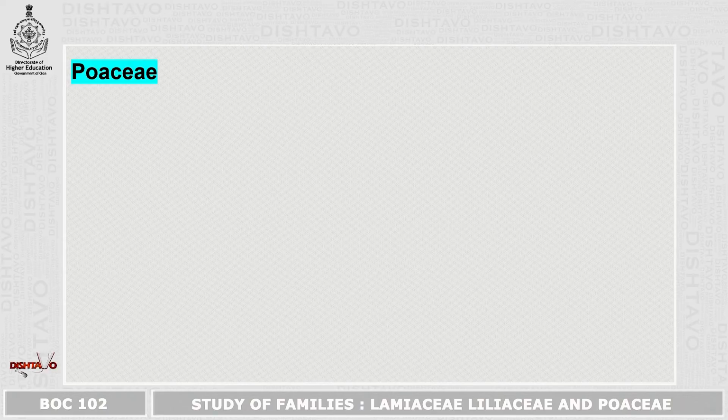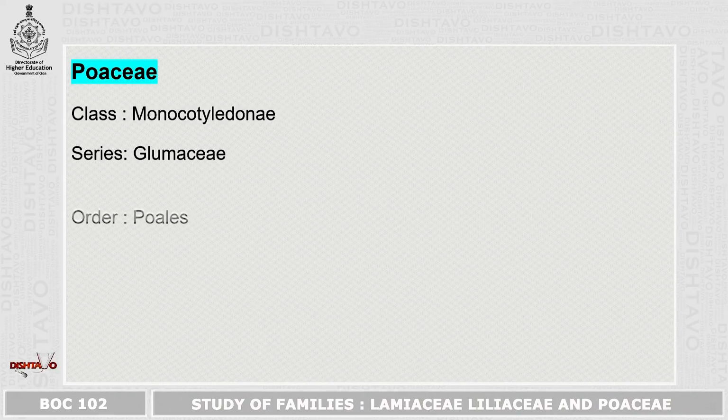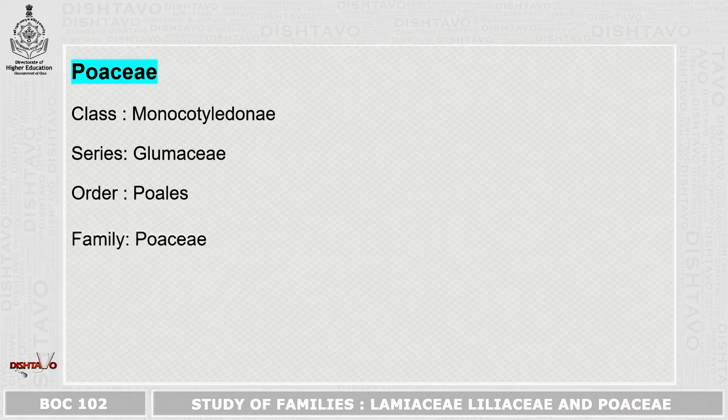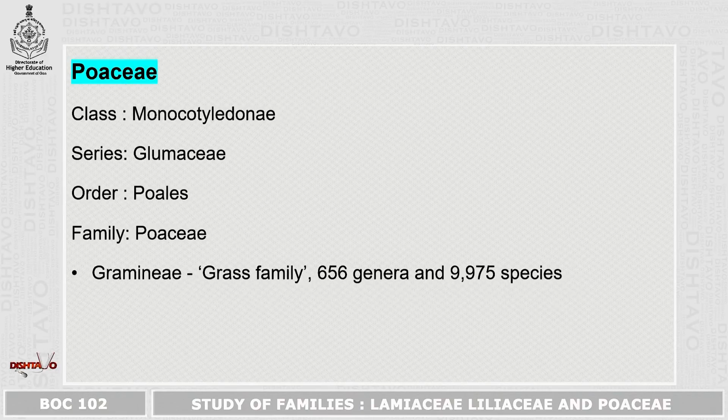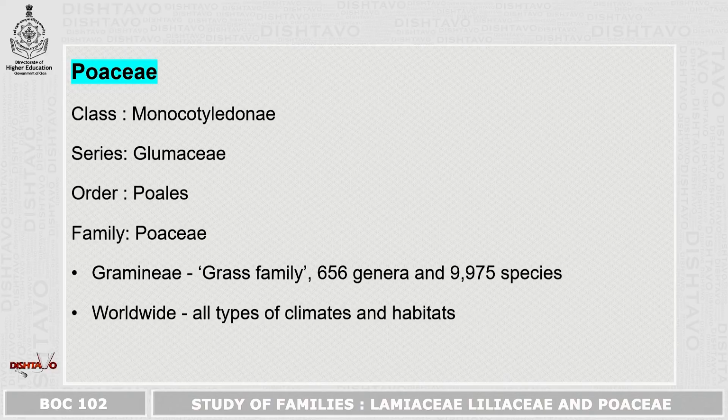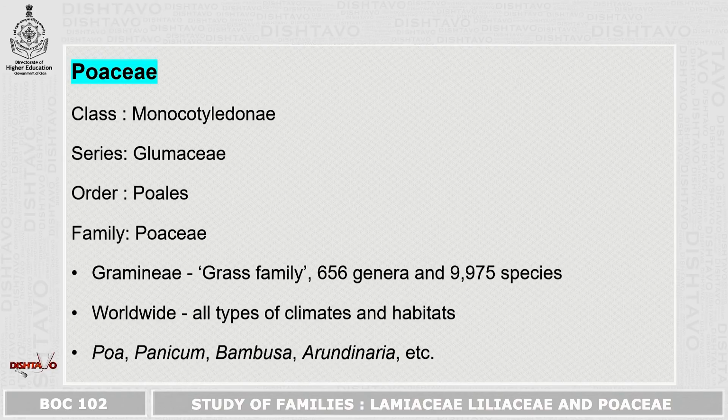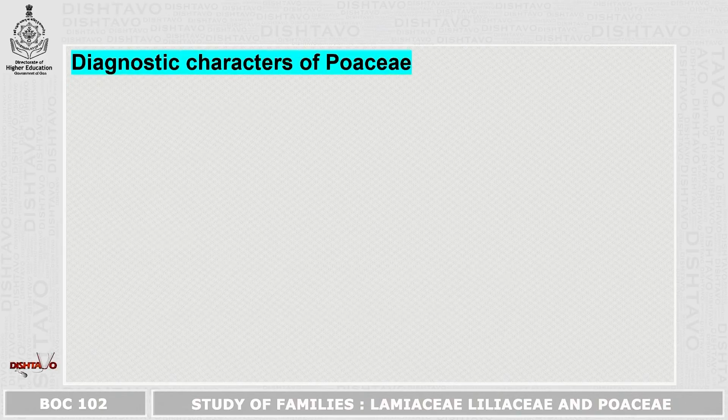Now let us start with the last family, that is Poaceae family. It belongs to class Monocotyledonae, series Glumaceae, order is Poales, and family is Poaceae or Graminae. It is commonly called as grass family. It includes 656 genera and 9,975 species. It is distributed worldwide in all types of climates and habitats. The major genera which are included in this family are Poa, Panicum, Bambusa, Arundinaria, etc.